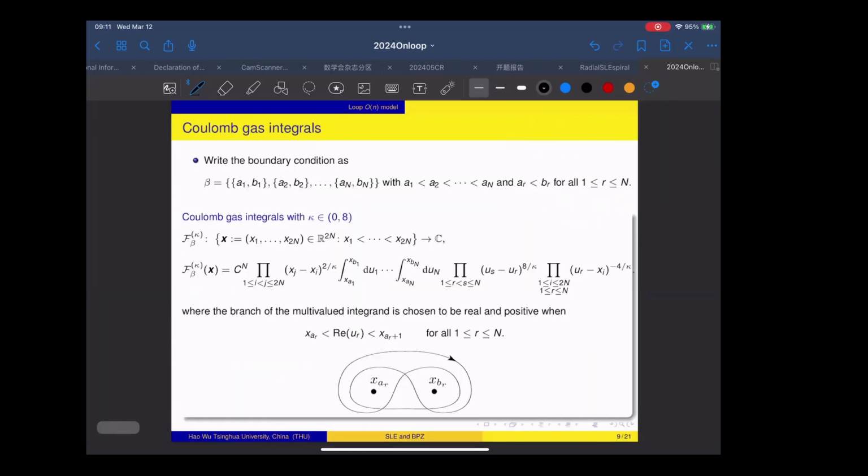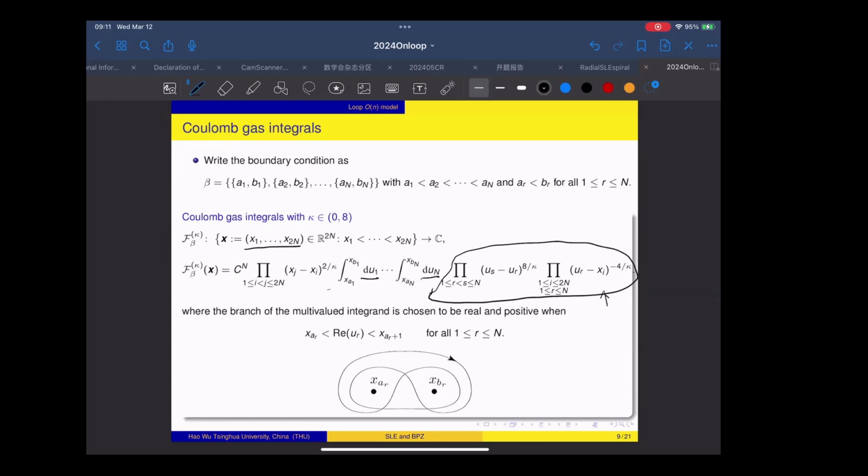The second quantity we call the Coulomb gas integral. So this function is by definition an integral, and the integrand function looks like that. So this is basically a polynomial. We have 2 unmarked points on the real line. They represent the location of the 2 endpoints of the polygon. And this integrand function is a polynomial. There are n integration variables from u1 to un.